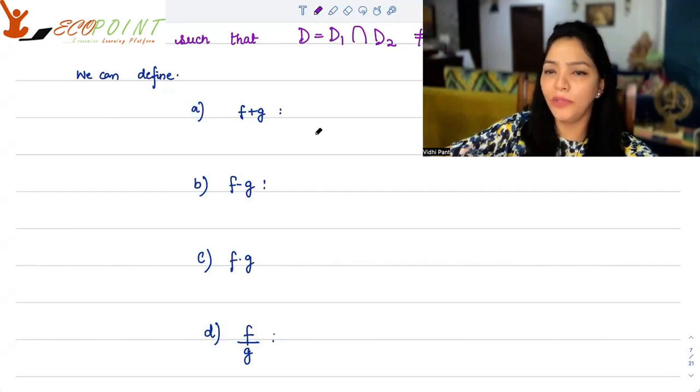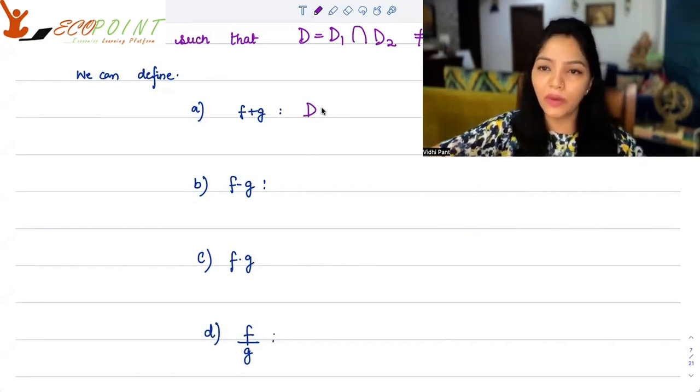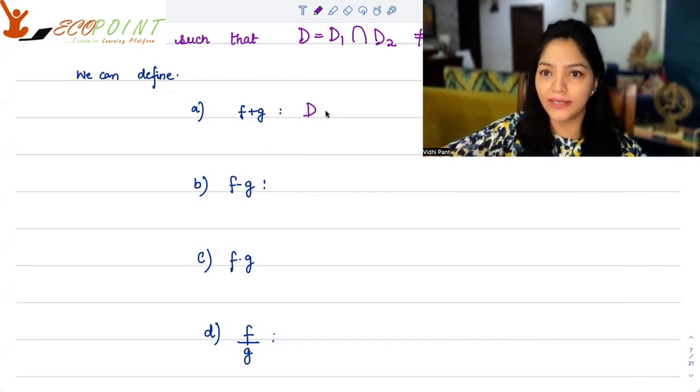So how will you be able to define these functions? f plus g will be defined for D, which is the intersection of both the domains. Because ultimately, what does domain mean? All the common x's, the x's that can satisfy all the conditions. So when you have f and g into consideration, all the conditions of f and g are satisfied in D, which is the intersection of D1 and D2.